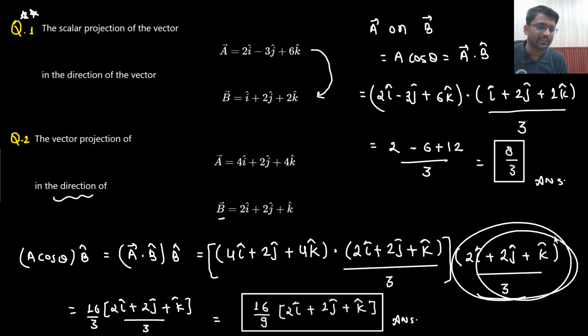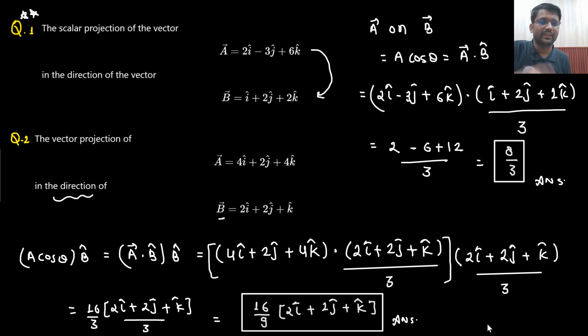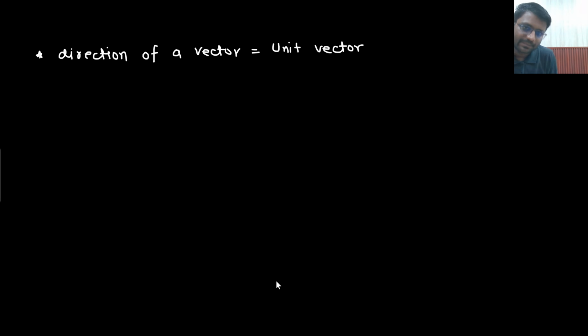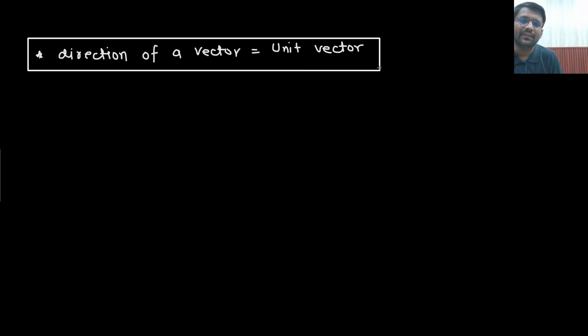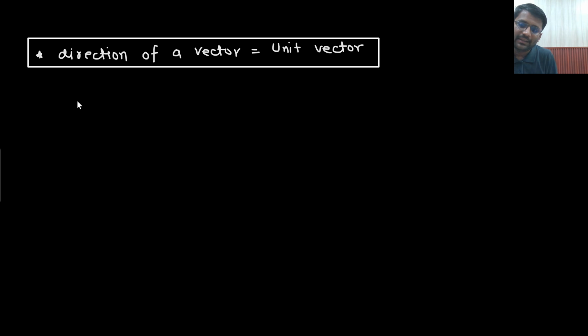Along with that you need to add the direction as well. Whenever I say direction of a vector, what is the meaning of direction of a vector? Whenever I say direction of a vector, it means a unit vector. That means you need to find out the unit vector. That's it. If a random vector C is given, which is 2i cap minus j cap plus 3k cap, what is the direction of this vector? What is the direction of C?